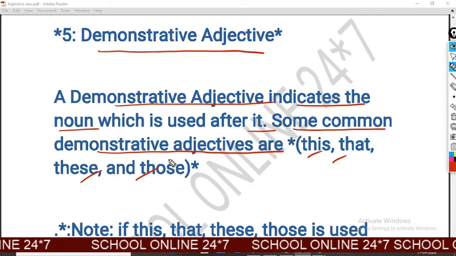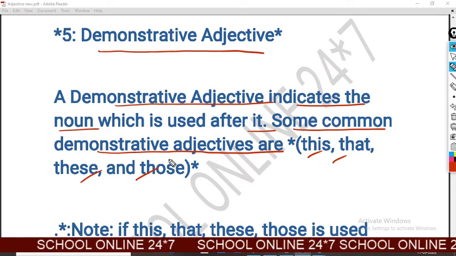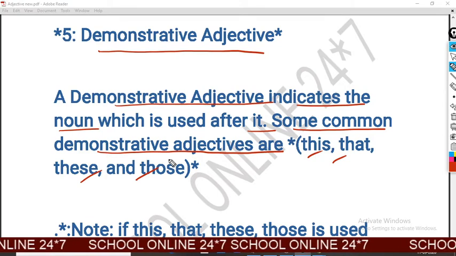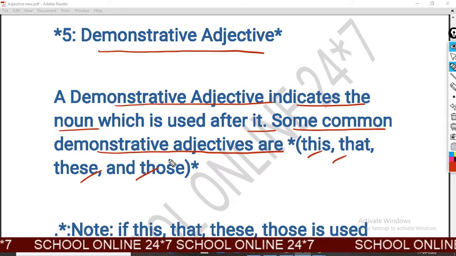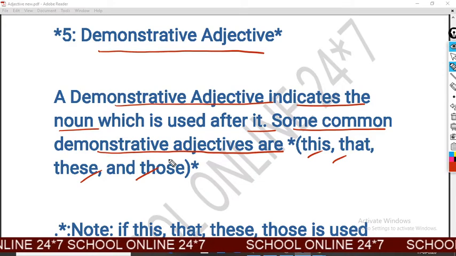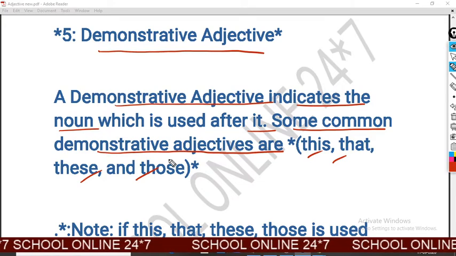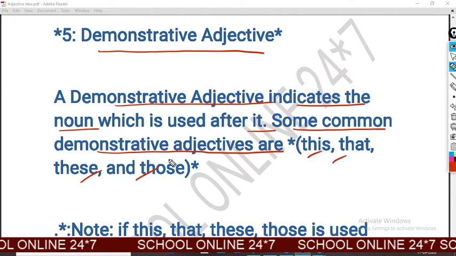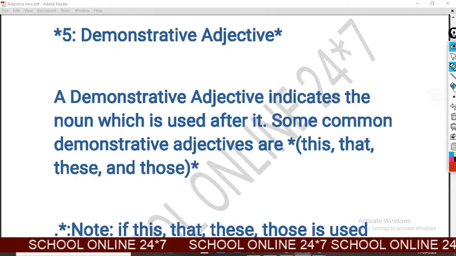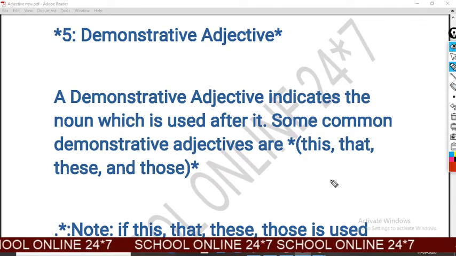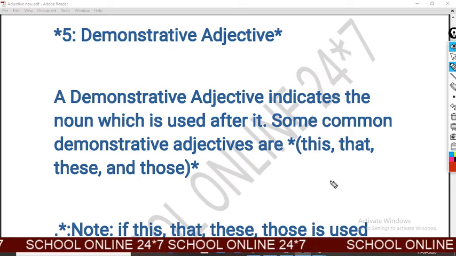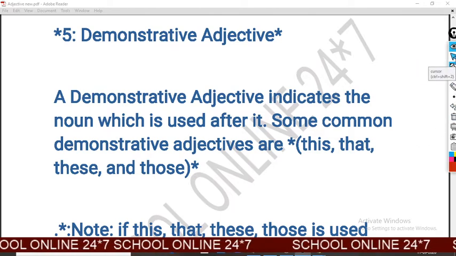In other words, a demonstrative adjective is used to point out some person or thing. In this type of adjective, we will see only these words: this, these, that, those. For example, these walls need to be painted. There, these is used as a demonstrative adjective.